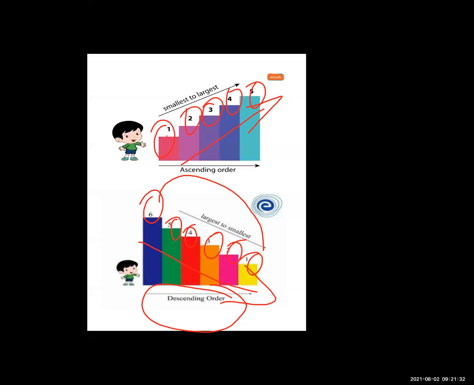Whenever we write ascending order, we have to search for the smallest number. Then the number should be a little bit bigger, and then the biggest number. It is called the ascending order. Small number to large number we will go. That is the ascending order. And descending order means what? We have the bigger number, and we come from the bigger to the small number. It is called descending order.